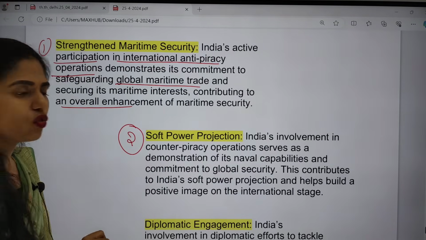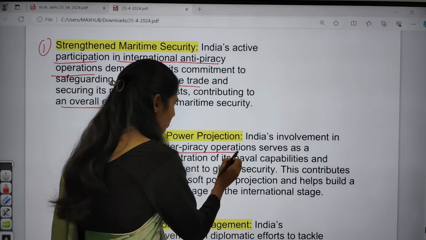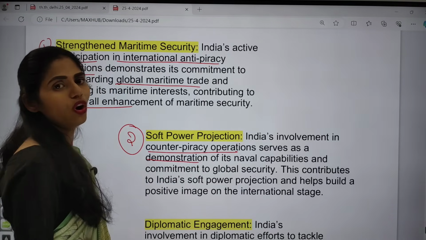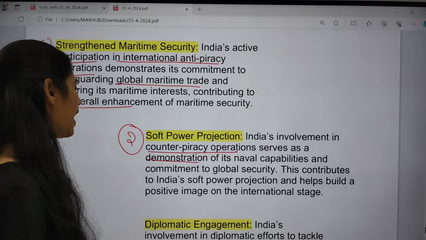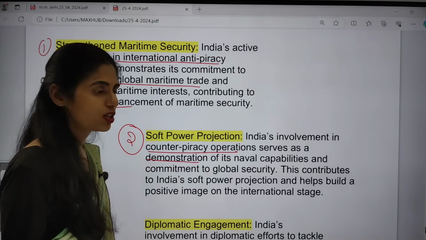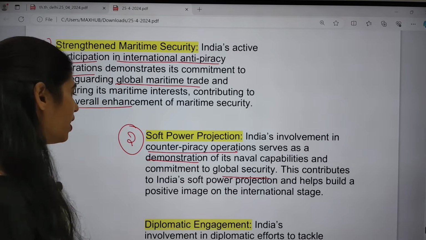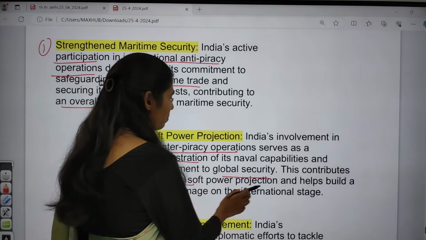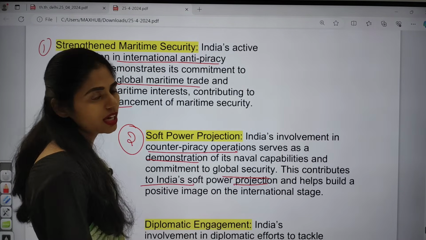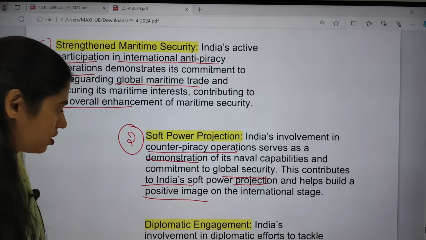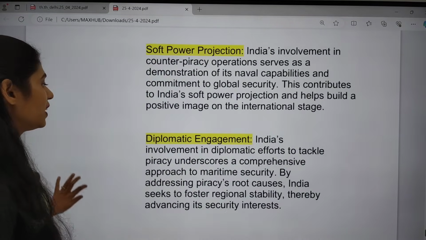India's involvement in counter-piracy operations serves as a demonstration of its naval capabilities and its commitment to global security. In this way, it contributes to India's soft power projection and helps to build a positive image on the international stage.